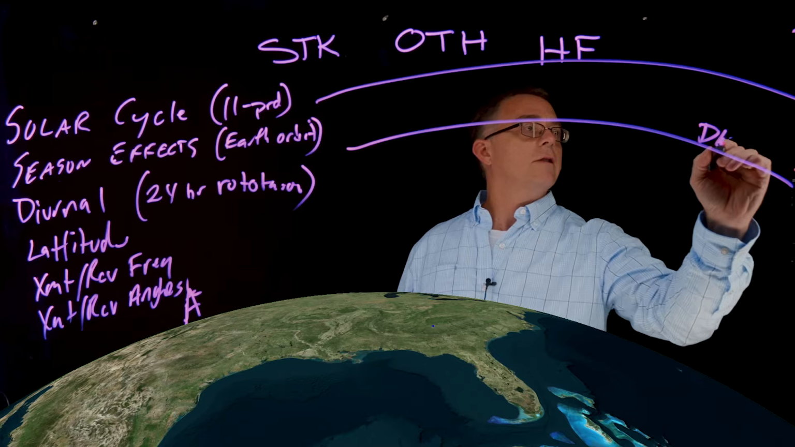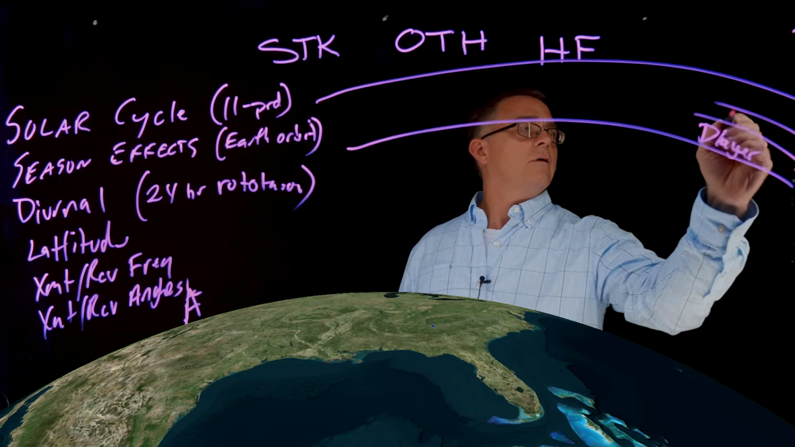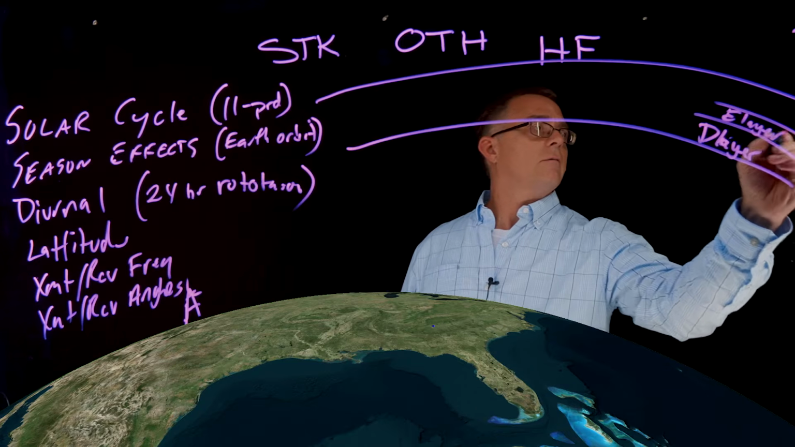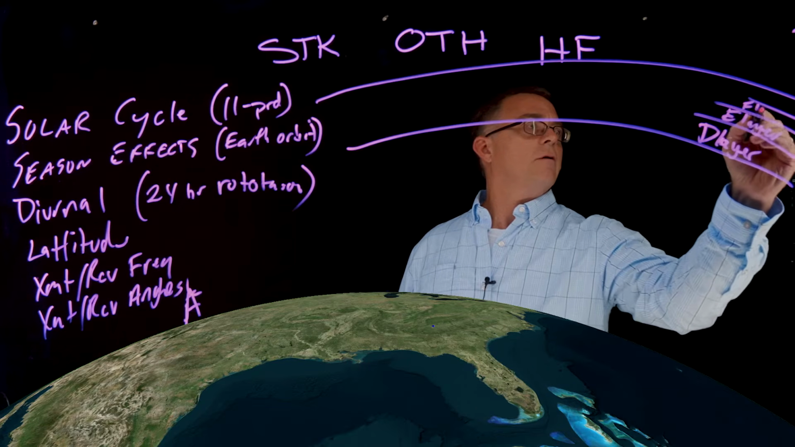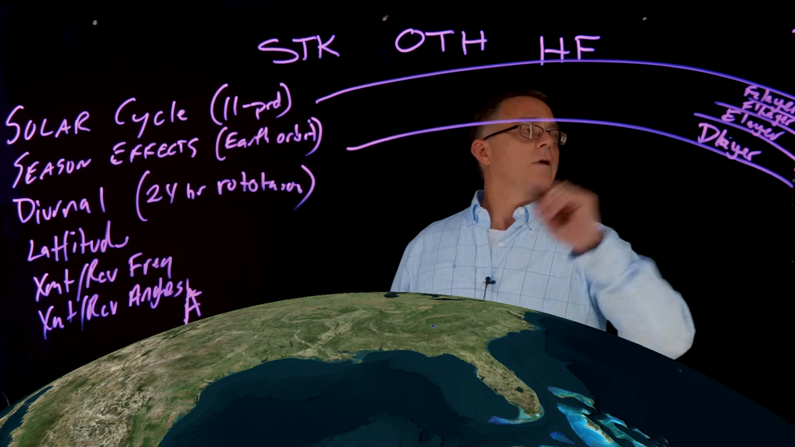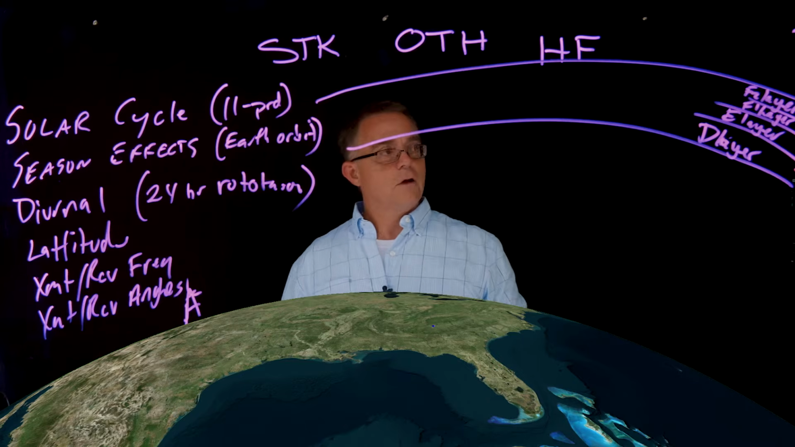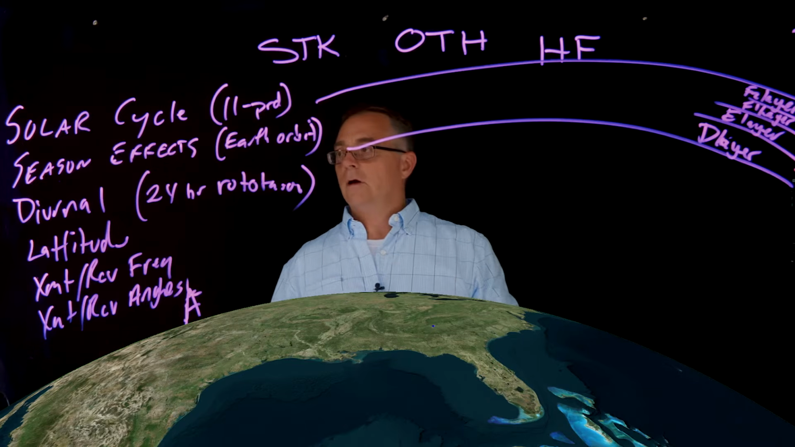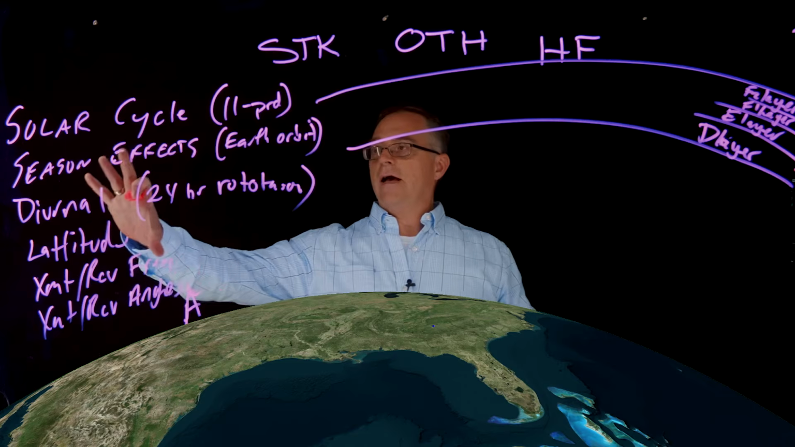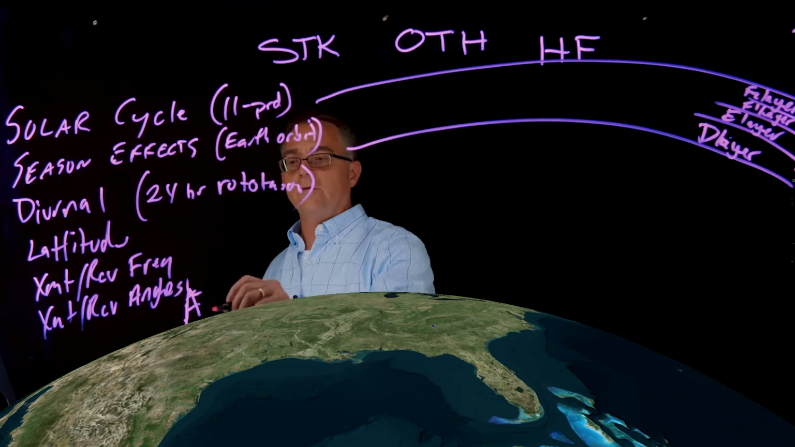Let's do this here. The D layer. We have an E layer. We have an F1 layer. And we have an F2 layer. And the signal will refract differently through these different layers, and it will depend on these aspects that have been mentioned right here. So if we send, let's assume our frequency is fixed.